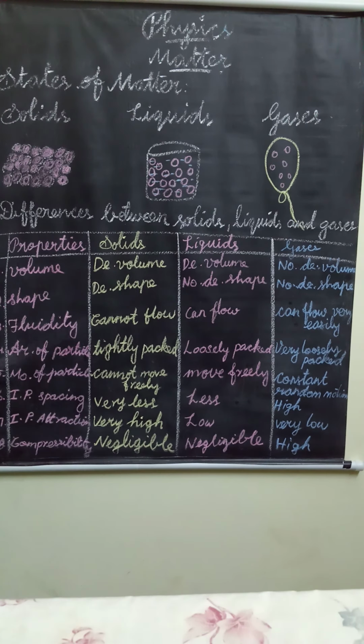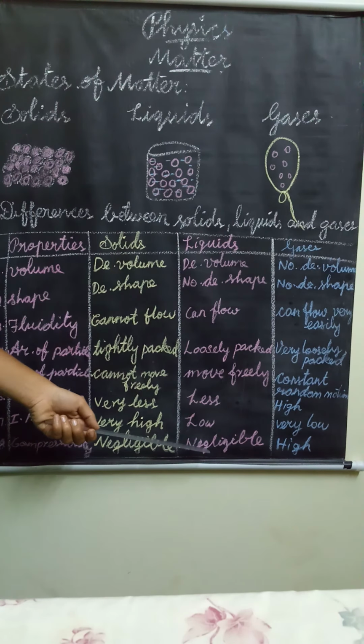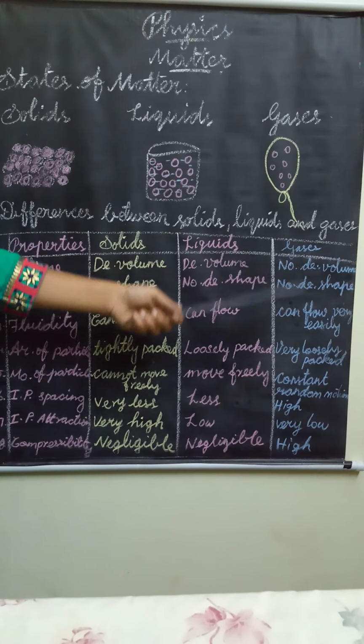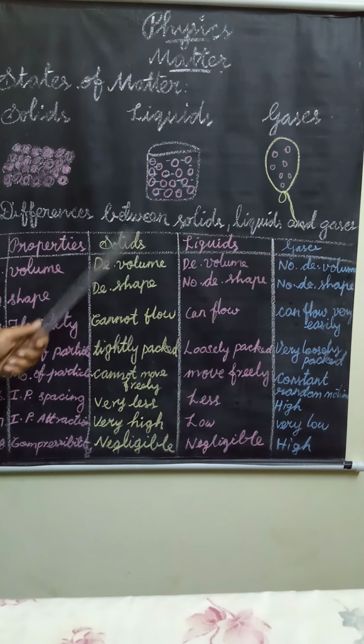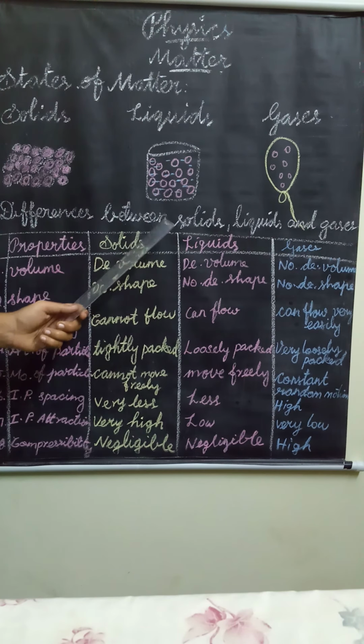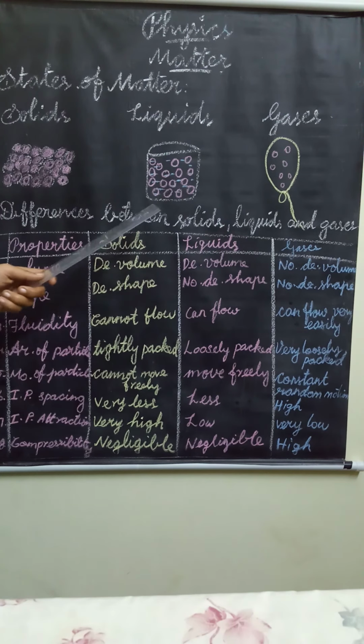Next, compressibility. In solids, negligible. Negligible means so small. What is the meaning of compressibility? It means reduced in size by pressure. Because of any pressure, it will be reduced in size. So, in solids, negligible. Liquids also negligible. Gases, high. Okay, these are the differences between solids, liquids and gases.